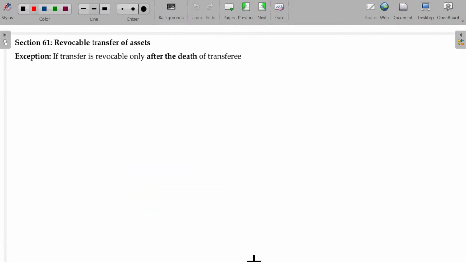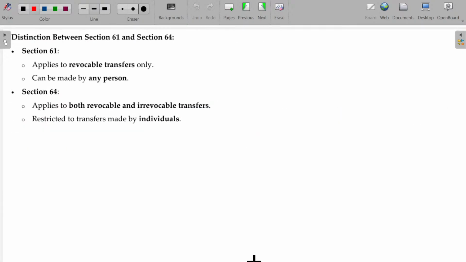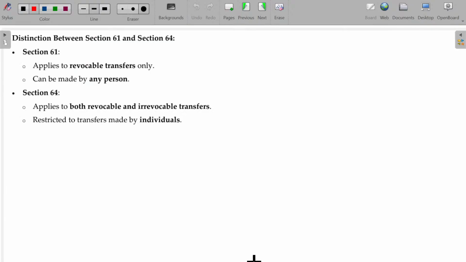Clear. Let's try to solve all these provisions here along with some other items. Now, what is the difference between section 61 and 64, sir? Section 61 applies to revocable transfers only, which can be made to any person. Okay, already we have studied. 64 also same, like asset is transferred, right? For the benefit of spouse and daughter-in-law.